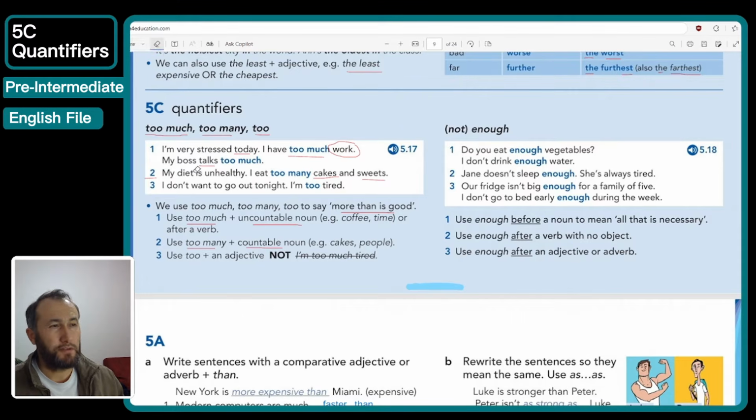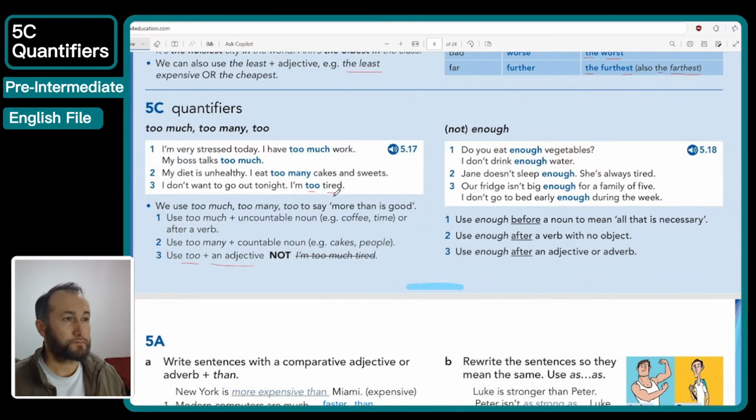And then the last point. So let's remove this. So last point here, we can use too itself, not much and many, itself. Too with an adjective. Too tired, too expensive, too big, too hot, too cold. Yeah. So here, I don't want to go out tonight. I'm too tired. Tired is an adjective. So as you can see, we can use it with adjectives, guys. Right. So that's done.